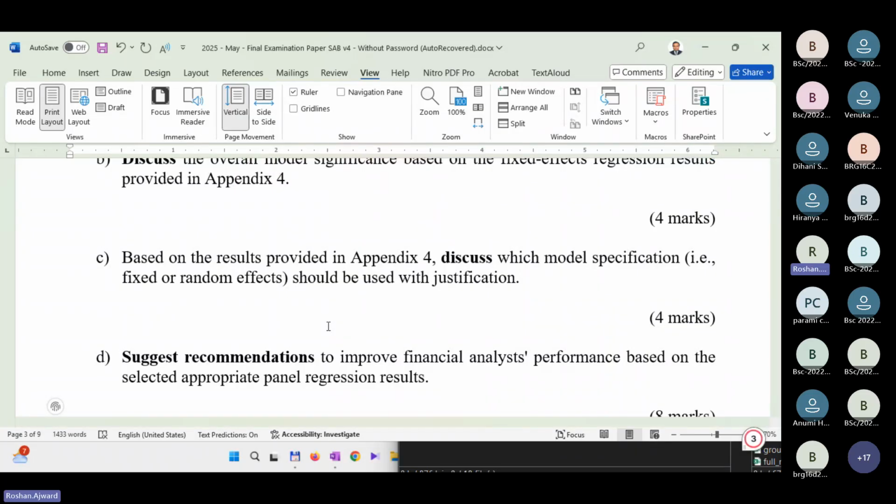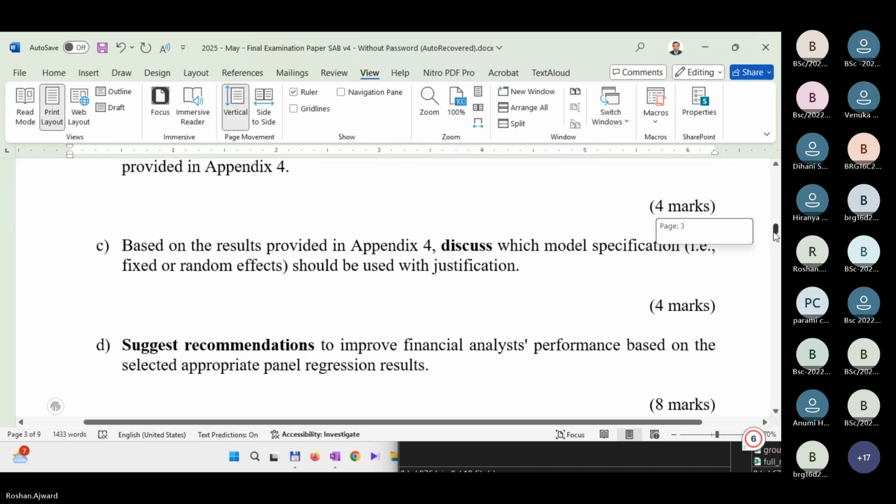C. Based on the results provided in appendix 4, discuss which model specification, fixed or random effect, should be used. Now to see what to use, whether it's fixed effect or random effect, what analysis should you perform? I told you. Excellent, the Hausman test.